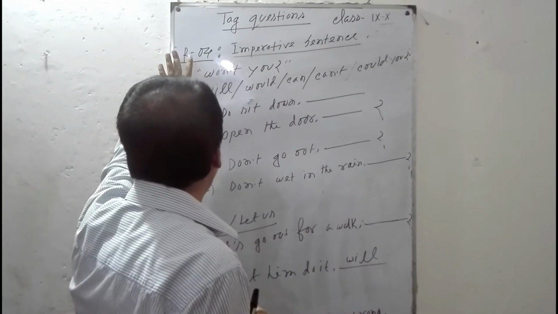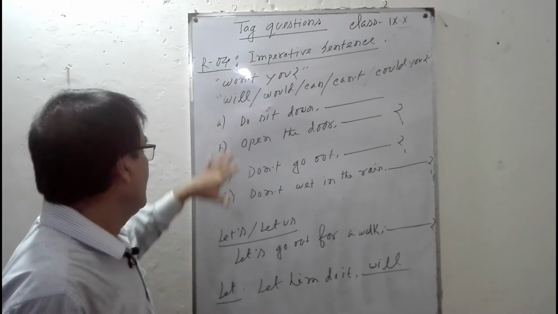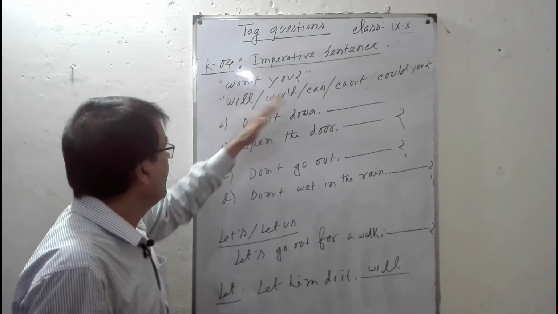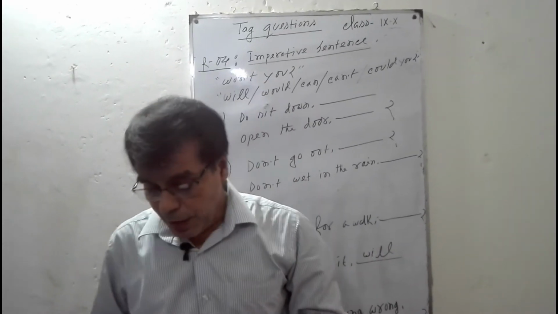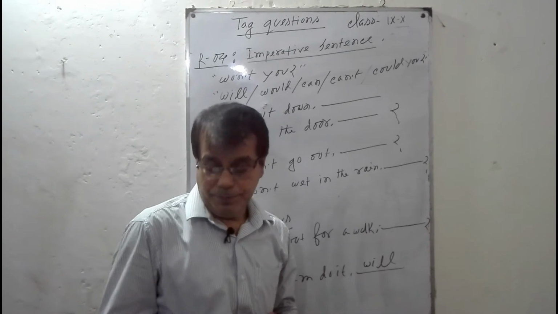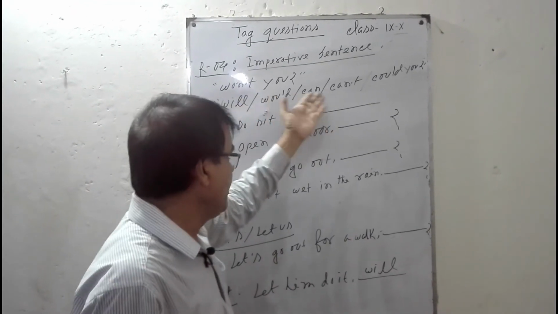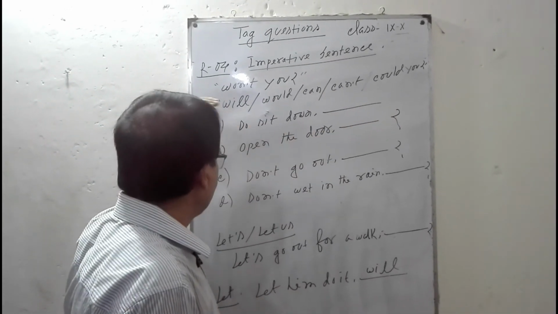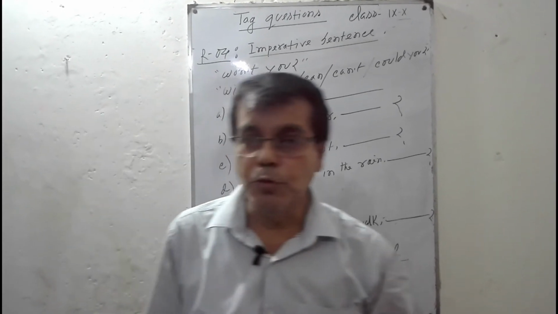Hello dear learners. Let's come to rule 4, imperative sentence. We use affirmative won't often to offer someone to do something, and will, would, can, could, and could you are generally used to tell or ask people to do something.